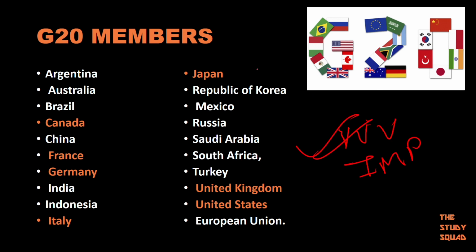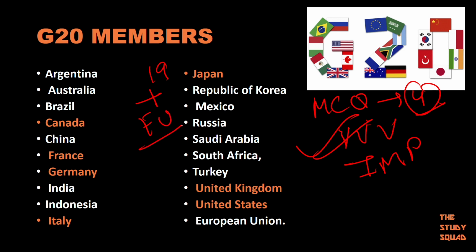Moving forward, all the members of G20 are very, very important, I must say. In the MCQ, they might give you 4 options and ask you to identify which one is not a member of G20. Therefore, you should remember each and every one of them. There are 19 countries, along with the European Union. The ones I've highlighted in orange are also G7 members, important.